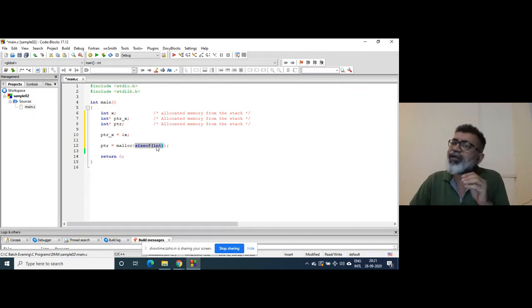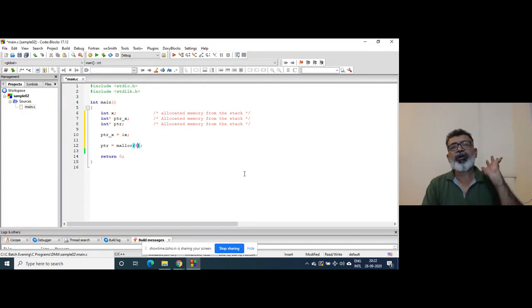So when you write size of int, size of will return 4. Inside this function, this will be executed first and it will return 4. So it is as good as malloc 4. What does it mean? We are requesting the malloc function to allocate 4 bytes from the heap. That's it. It will return a void pointer, right?